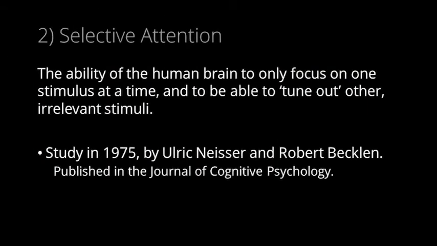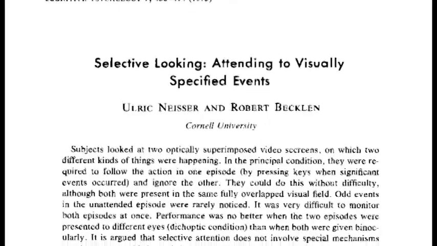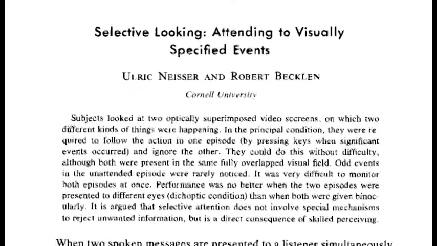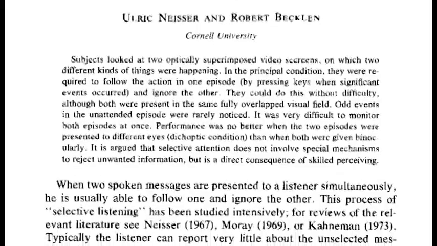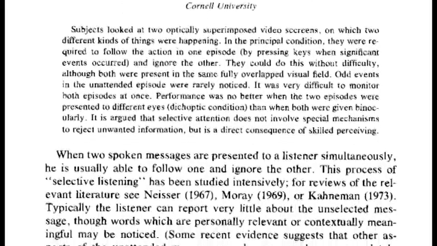Next, let's move on to selective attention. Selective attention is simply the concept that the human brain is only able to concentrate on one thing at a time, subconsciously tuning out other irrelevant stimulus. In a study published in 1975, Ulrich Neisser and Robert Becklen of Cornell University conducted an experiment testing selective attention, which was published in the Journal of Cognitive Psychology.